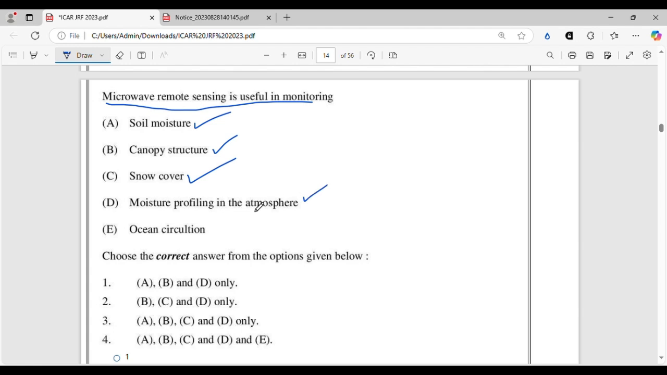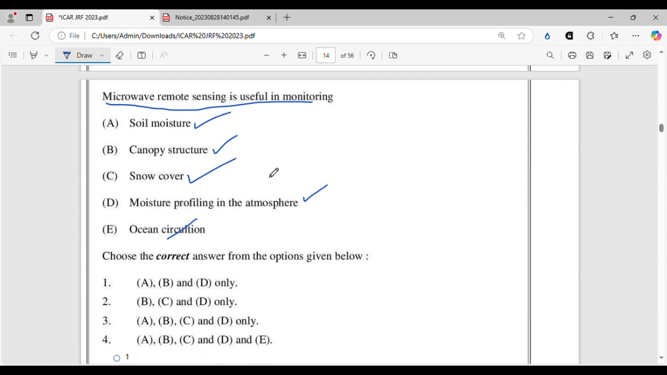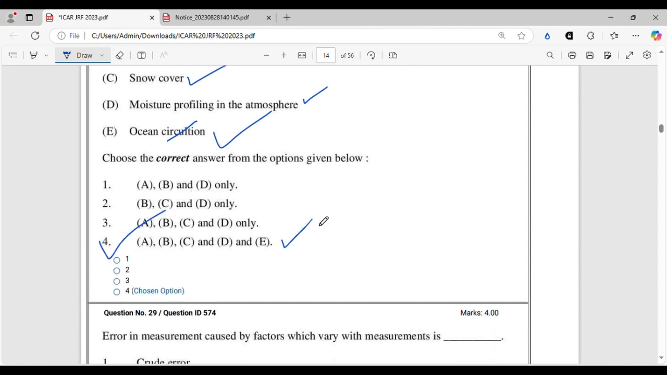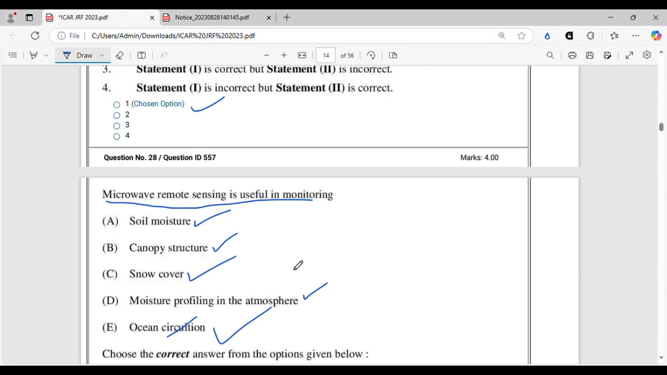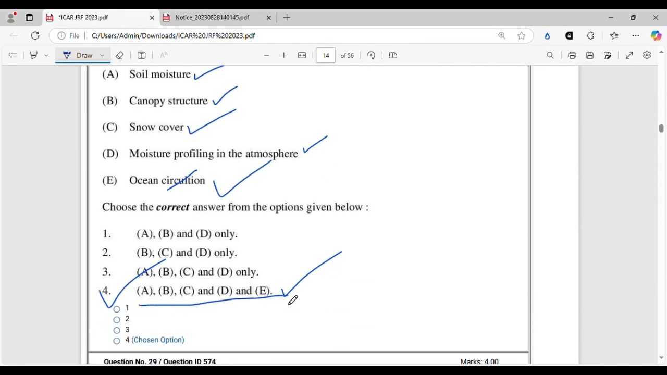And finally, ocean circulation. Here there is a printing mistake. So ocean circulation can also be seen by microwave remote sensing, and the correct option will be option 4. Let's check once. 557 is 4. Yeah, we are correct. So it will be A, B, C, and D, all of the above, right? Ocean circulation can also be seen.